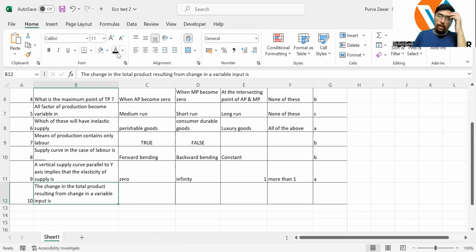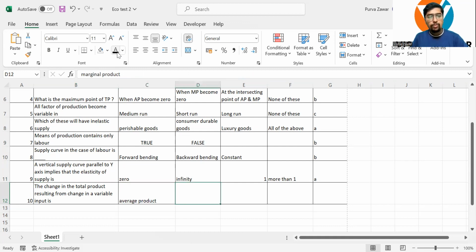The change in the total product resulting from change in variable input is average product, marginal product, average cost, marginal cost. The change in the total product resulting from change in a variable input will be what? AP, MP, AC, MC. Yes. Of course, it cannot be average cost or marginal cost because we're talking about the products. So it should be either A or B.